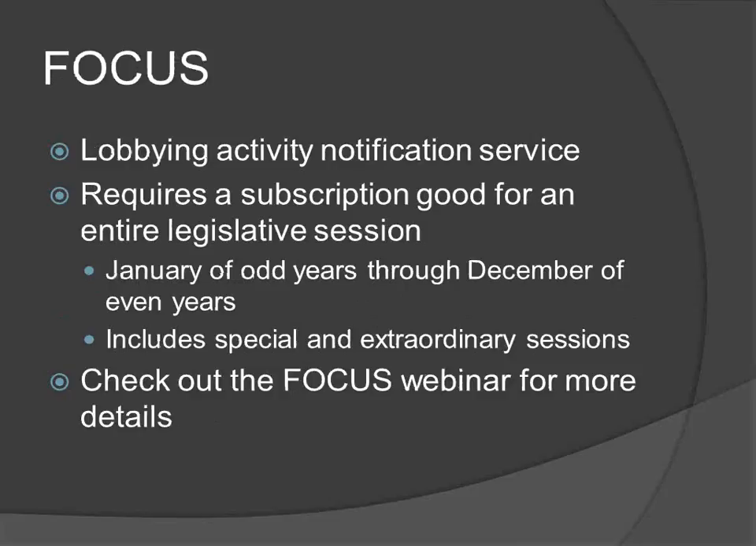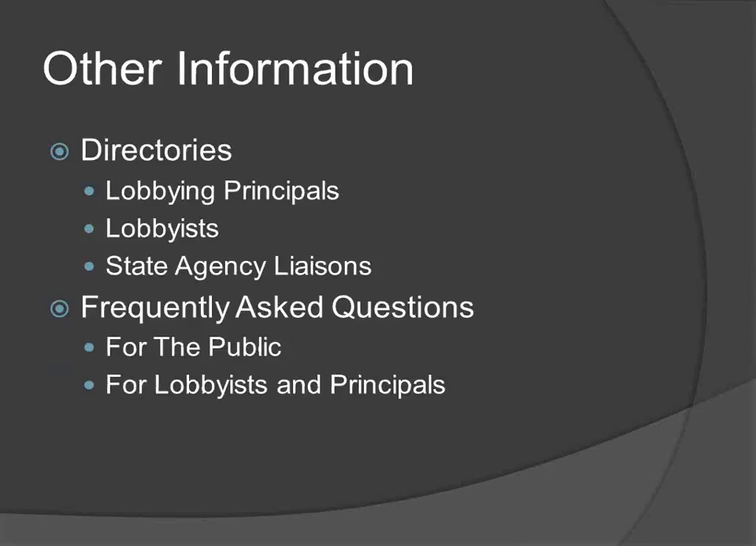Beginning with the 2015-2016 legislative session, the GAB is relaunching Focus, a lobbying activity notification service. A Focus subscription covers the entire 2-year legislative session and includes any special or extraordinary sessions. The cost of a subscription is $100 per email address. You can receive notification on activities related to lobbying based on bills, budget subjects, rulemaking proceedings, keywords, or lobbying principals that you select. Please refer to the Focus webinar for detailed instructions and more information about the service.